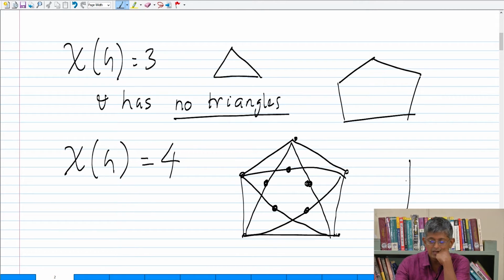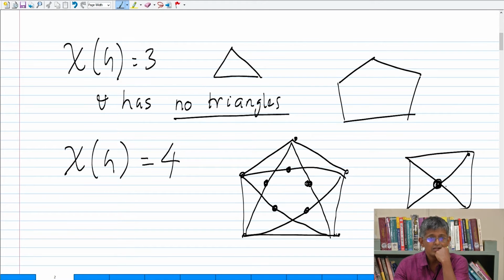Okay, square. Okay, diagonals are intersecting. But haven't you already formed triangles here? Yeah, go ahead. Pentagon modified, yeah. Yes. Right, okay. That's a triangle.